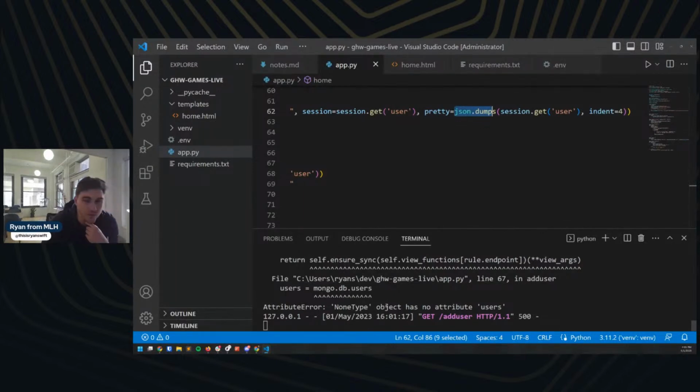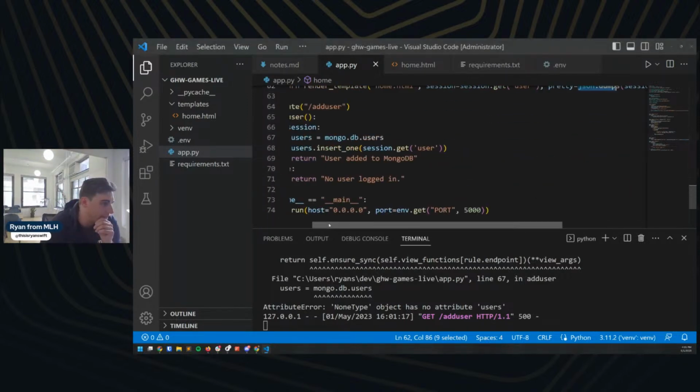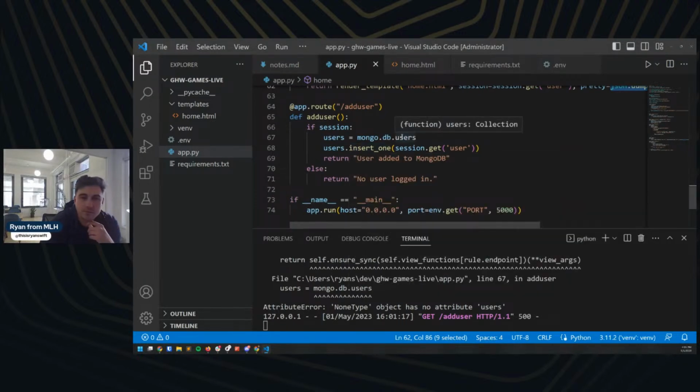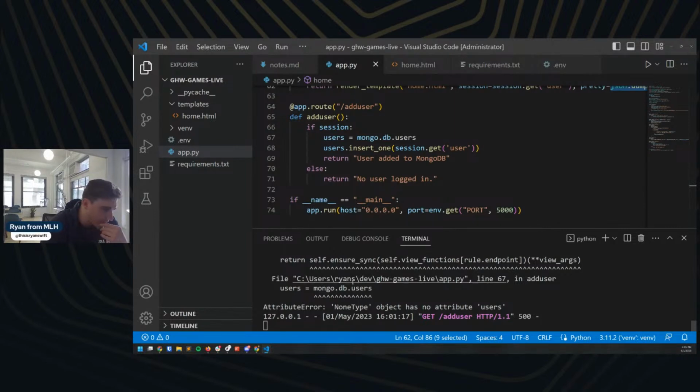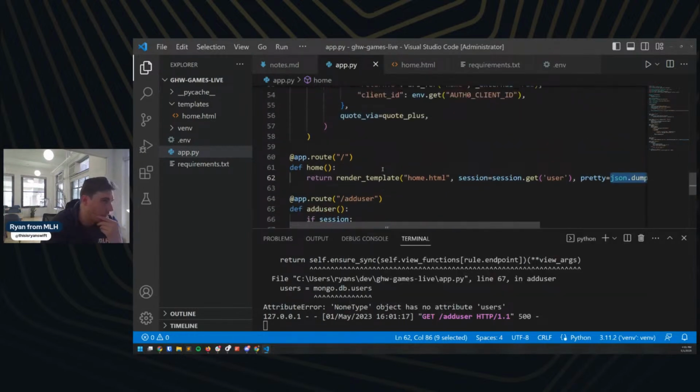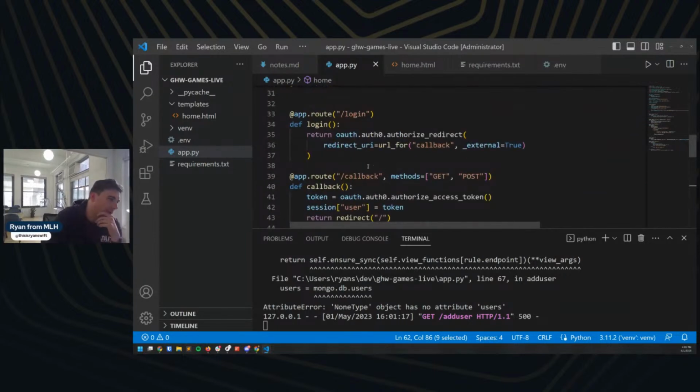There's no attribute users. Let's see if we can figure out what we did wrong here. Did I make a silly mistake somewhere is my first question. Okay, so users, MongoDB object has no attribute users. Maybe our connection is incorrect. That'd be my first guess here.